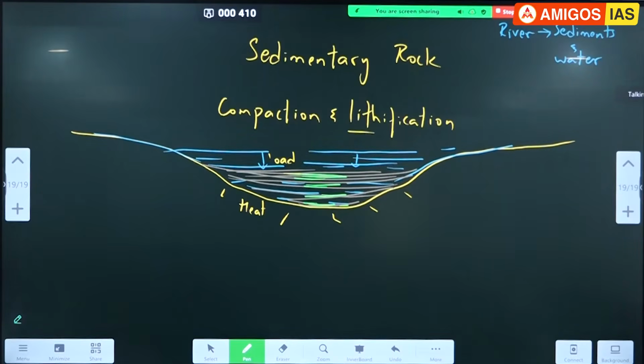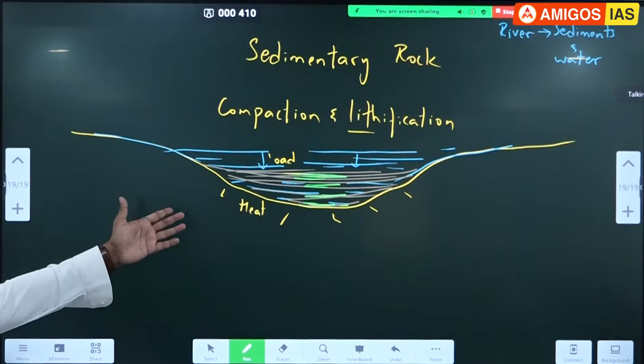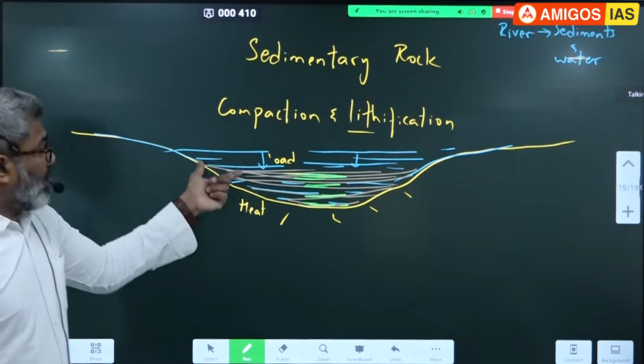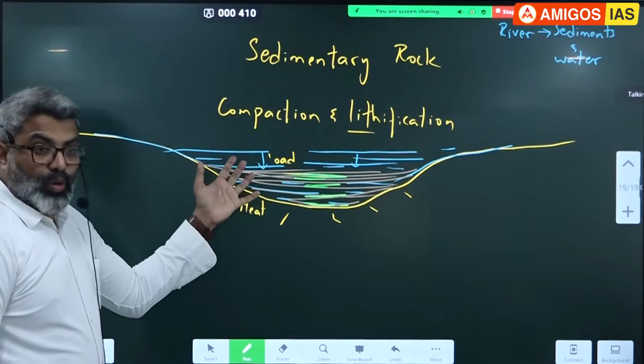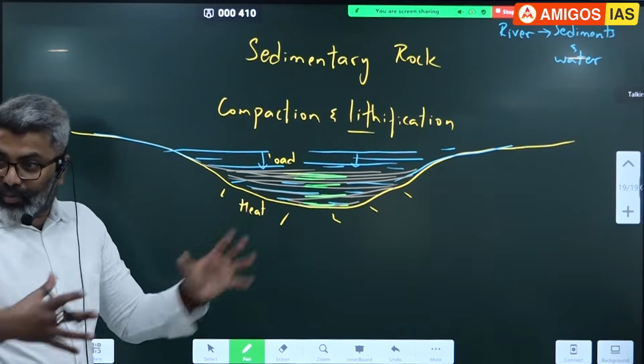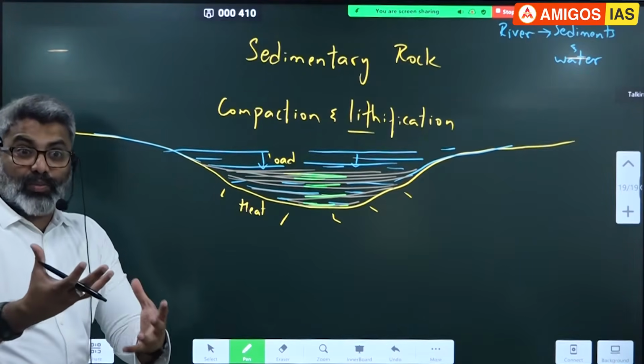So sedimentary rocks are formed from sediments of other rocks, and most of the sedimentary rocks are formed under the water. Under the water means under lakes, rivers, oceans. I'll give you an example. Let's say if you go under a water body like an ocean, there is a lot of soil there, right? Mixed with water, mud, we call it mud.